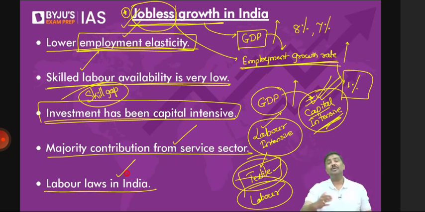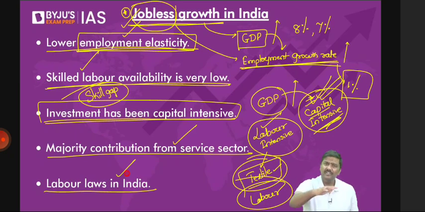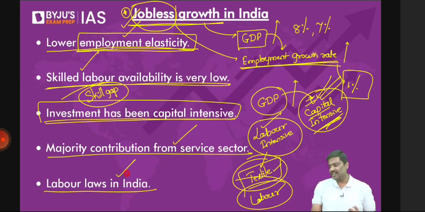It has become a problem for investors, because they are concerned about these multiple labor laws. It is very difficult to implement all of them. And that is said to be one of the issues hindering investment in many of these labor-intensive sectors. And to address this, state governments, the best example being the Tamil Nadu government, in the last 2 weeks. In fact, I've told you in the classroom as well.